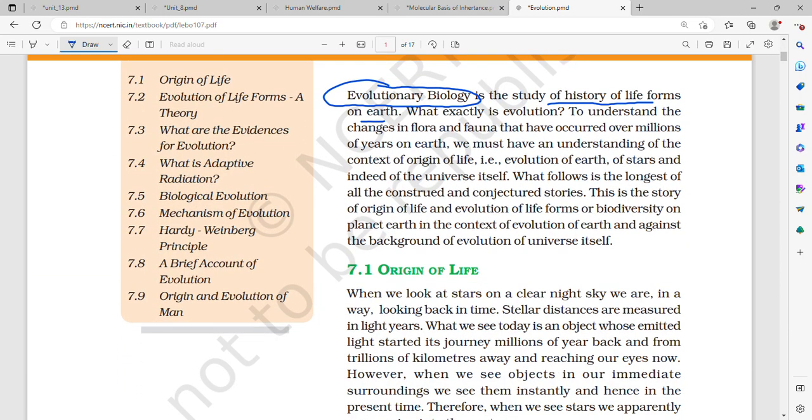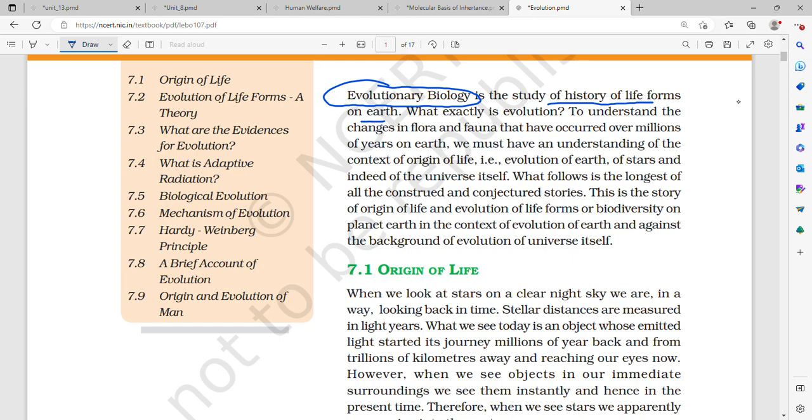What exactly is evolution? To understand the changes in flora and fauna that have occurred over millions of years, we must have an understanding. So, the study of history of life forms on Earth is called evolutionary biology, and the change in life forms which has taken place over time is called evolution.